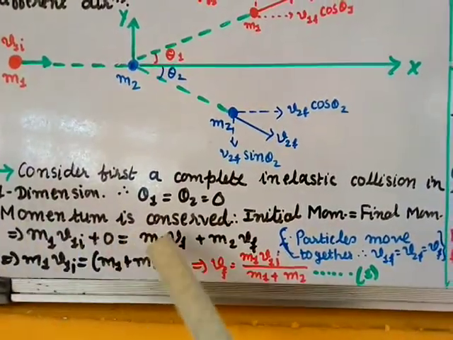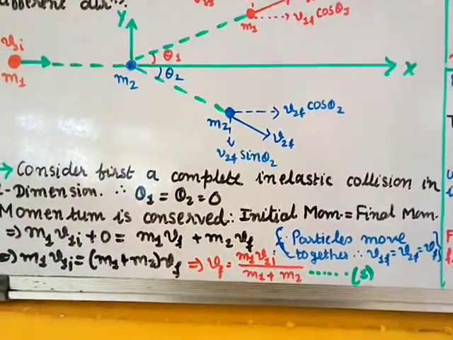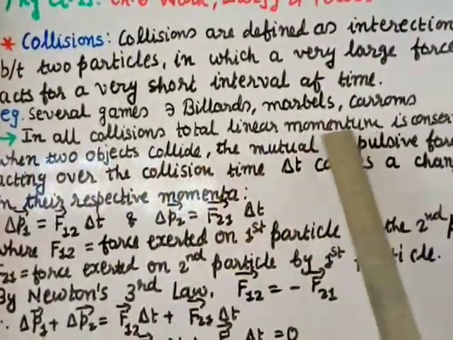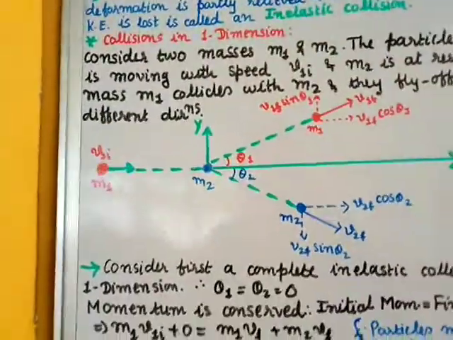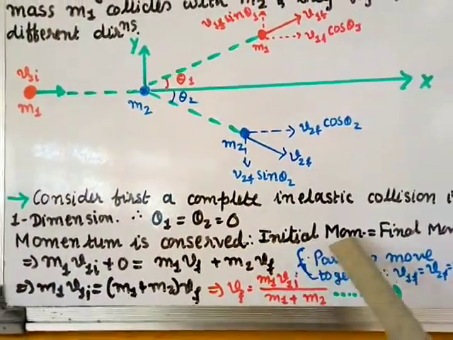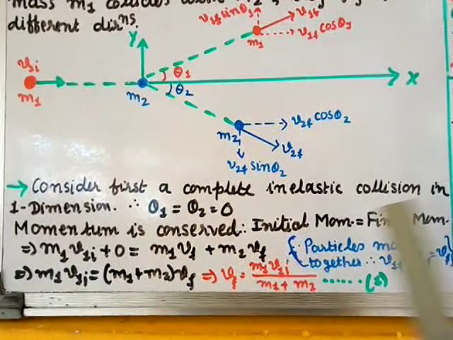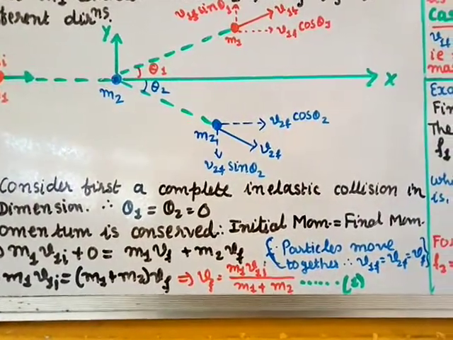Momentum is conserved. We have mentioned earlier that in all collisions total linear momentum is conserved. That means initial momentum equals final momentum. Momentum is given as p equals m into v.